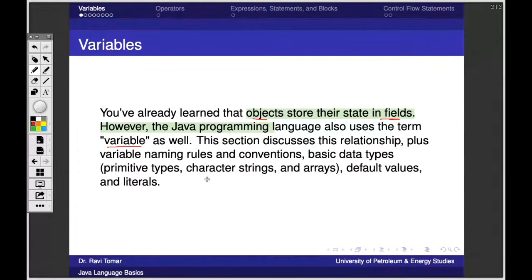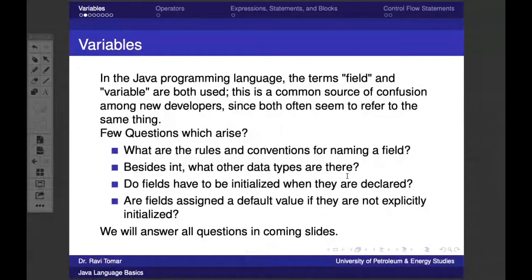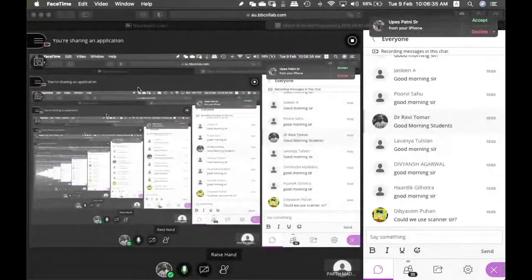And here we are going to discuss what variables are, what different kinds of variables are available in Java, how we name them, and what basic data types are available. So this is all we are going to learn today. We have discussed that field and variable are both commonly used. One more thing we'll learn today is field, variable, and a non-instance variable. So these are three things that are basically